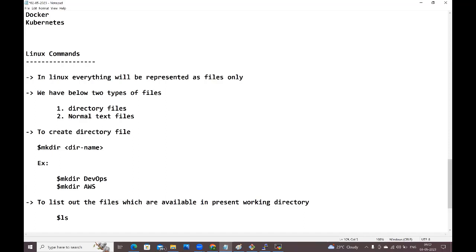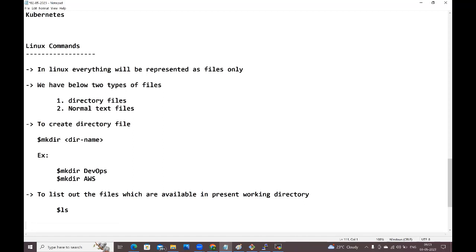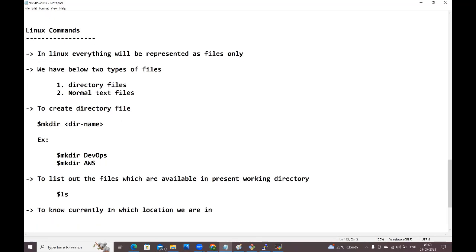Right, okay. First, I want to know the present working directory. Currently, where I am, I want to know. To know in which location we are in, what is the command, guys?